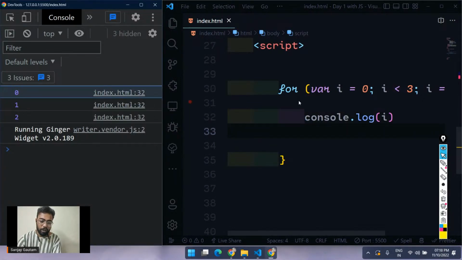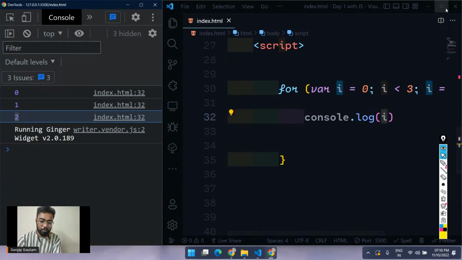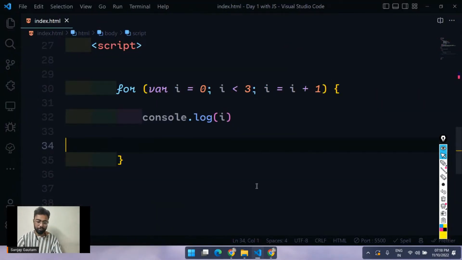So in the first loop, the value of I was 0. That's why I'm getting the output 0 here. In the second loop, the value of I was 1. So I'm getting 1 here. Similarly, in the third loop, the value of I was 2. So I'm getting 2 here. So that's all about loops.